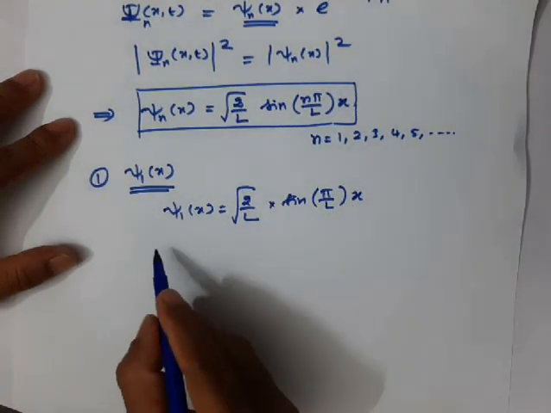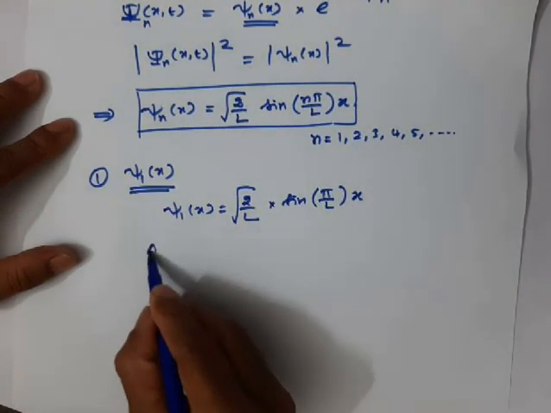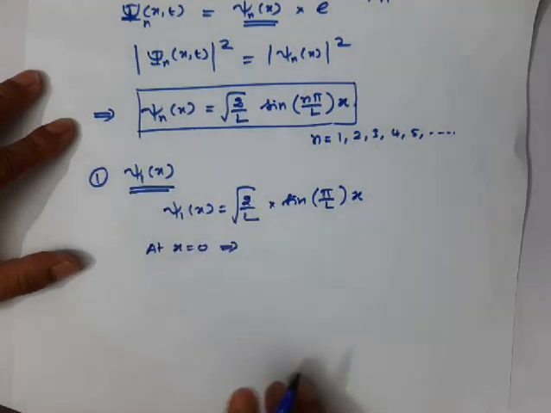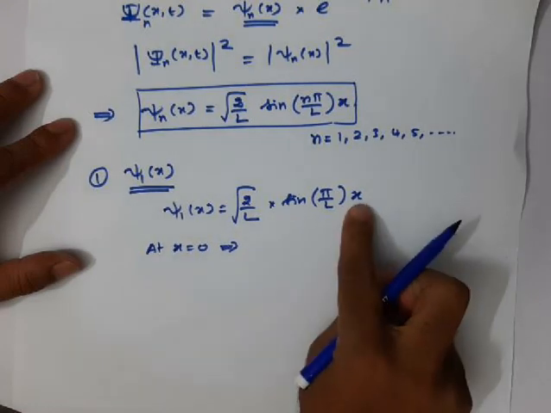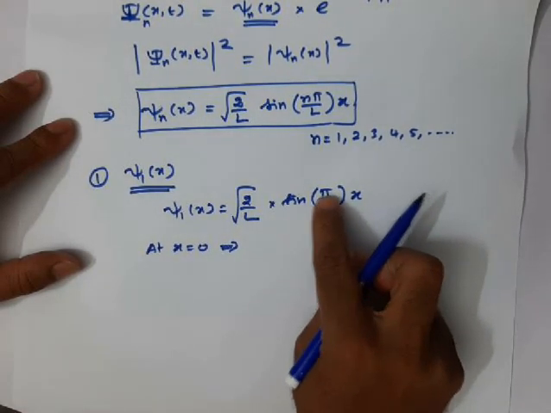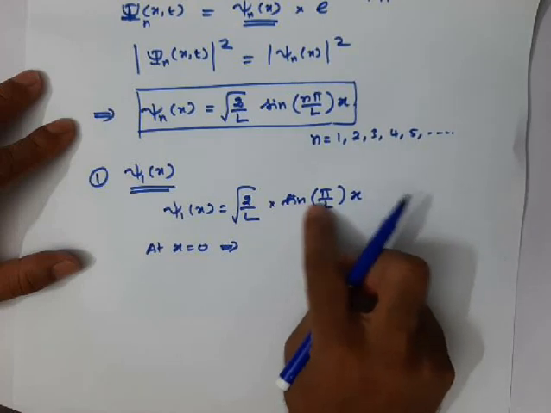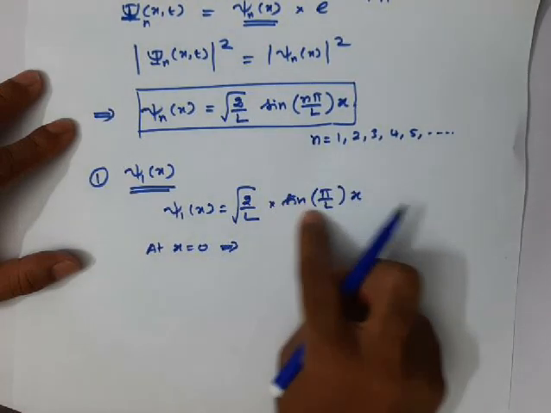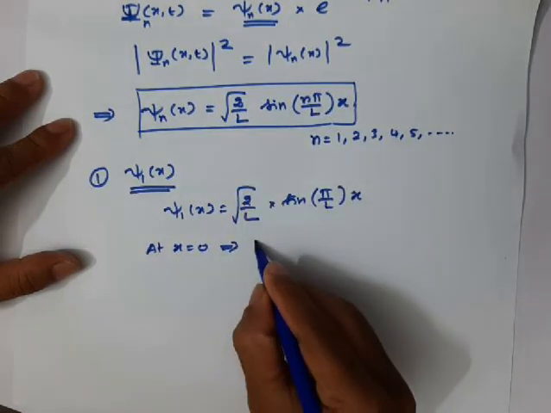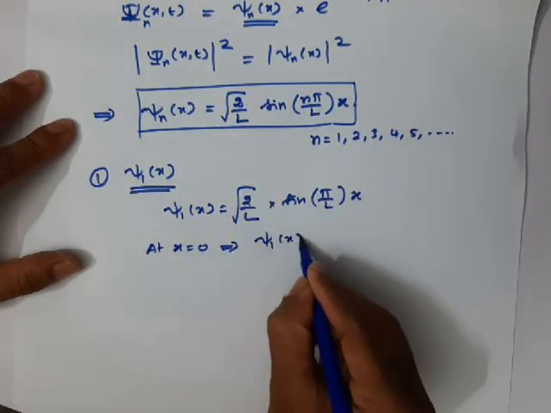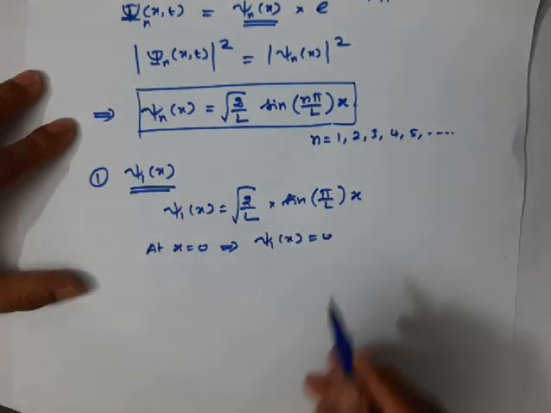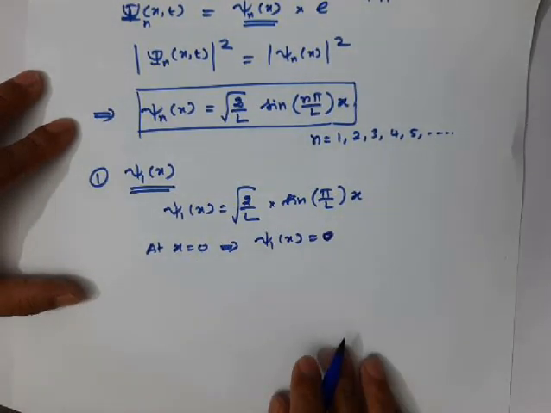First, at x equal to 0: 0 into pi by L becomes 0. Sine 0, you know very well, is 0. If sine 0 is 0, then 0 into this becomes 0. So the wave function becomes 0 at x equal to 0.